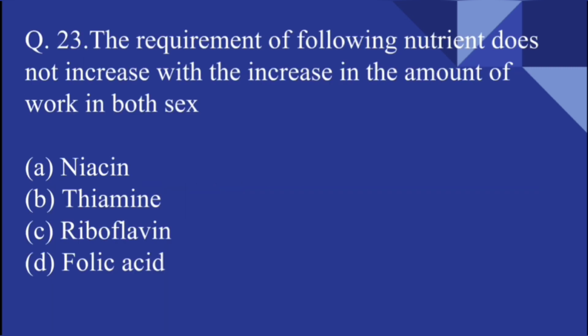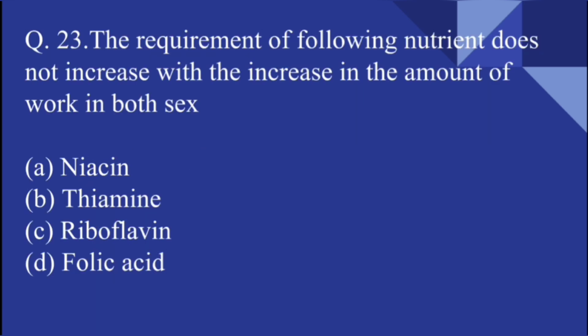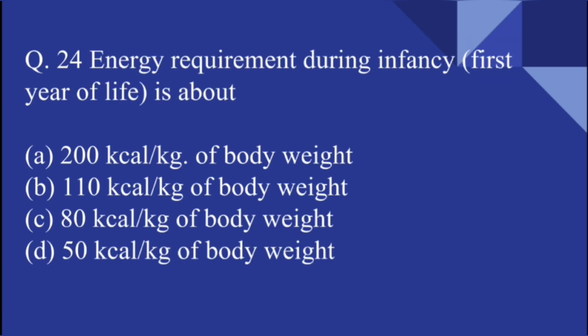The requirement of which of the following nutrients does not increase with the amount of work in both the sexes, means in both the genders: niacin, thiamine, riboflavin, or folic acid. Folic acid is the answer. The requirement of folic acid does not increase with the amount of work by gender.